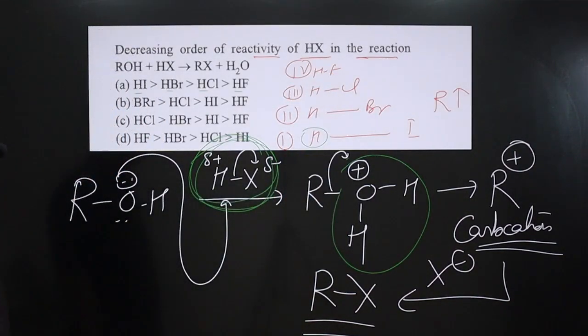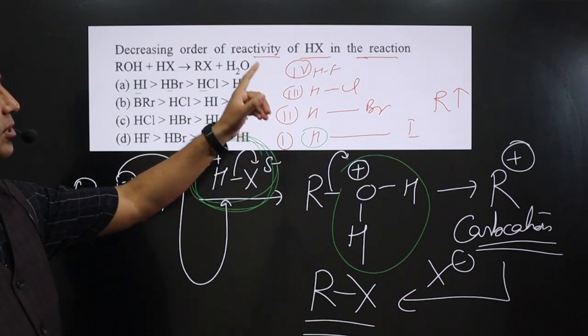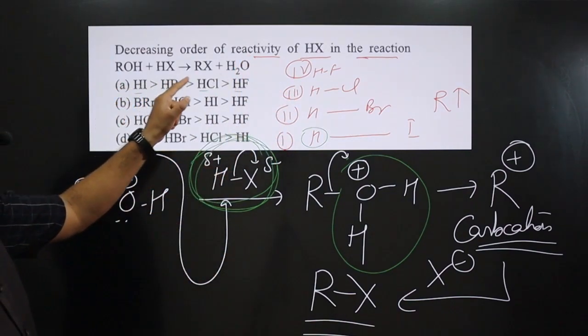We have to write in the decreasing order. So we got HI, then HBr, then HCl, HF. You can see HI, HBr, HCl and HF.